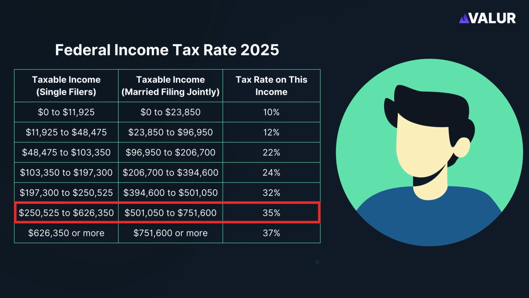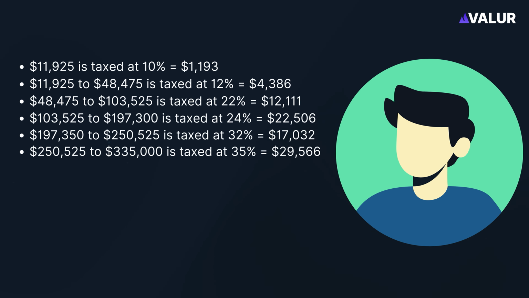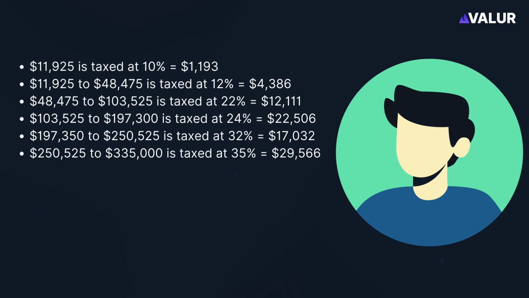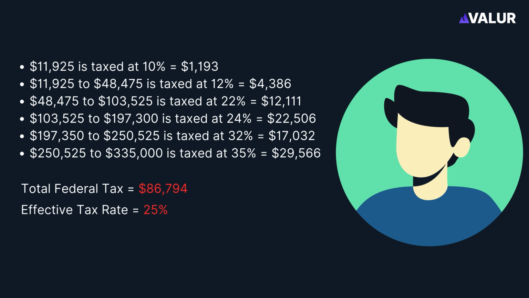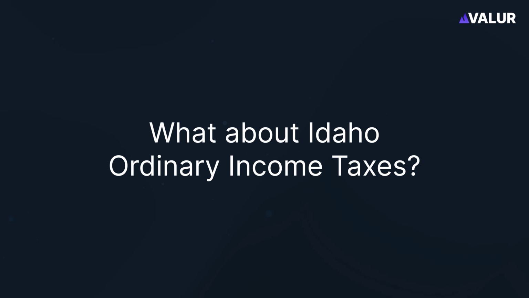This means the 35% bracket begins at around $250,000 of income. This is why only earnings above that threshold are taxed at 35%, while income under that amount is taxed at lower rates. Adding these amounts together, Jack would pay around $86,000 in federal income taxes for 2025, resulting in an effective tax rate of approximately 25%. What about Idaho ordinary income taxes?